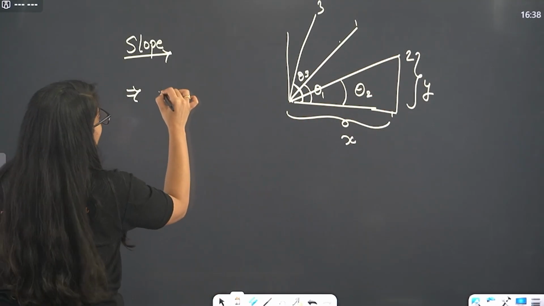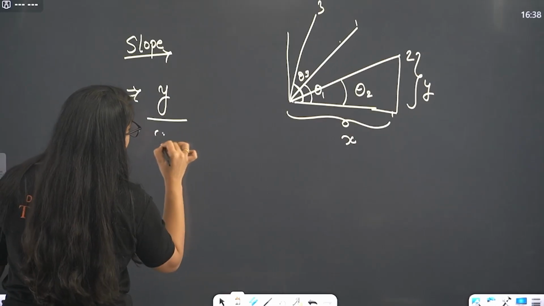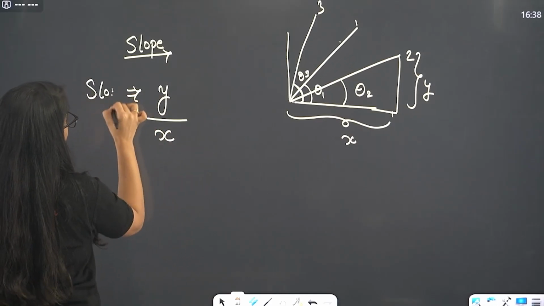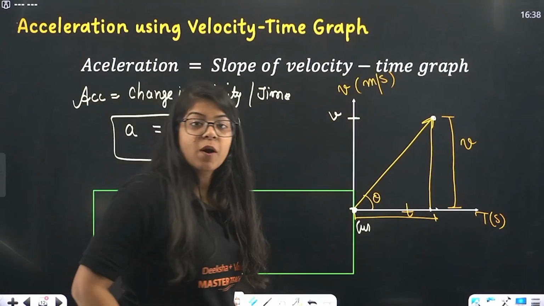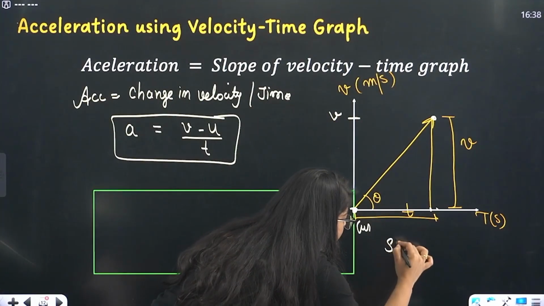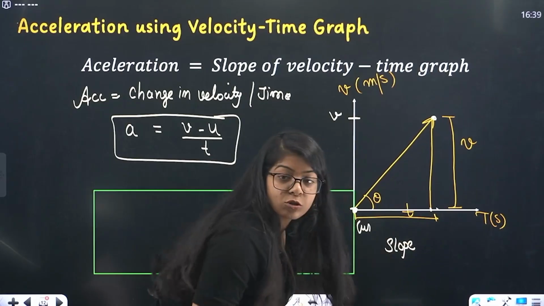So slope will be y divided by x. That will be your slope. Okay, now come back to this. In this, if I have to find slope, what will I have to do? Look carefully. Slope will be what?